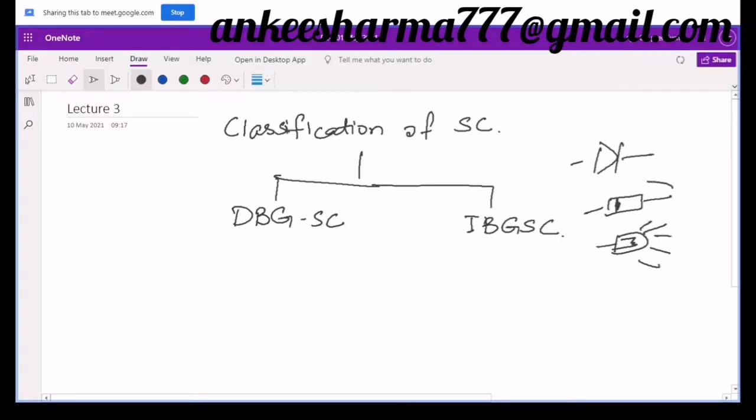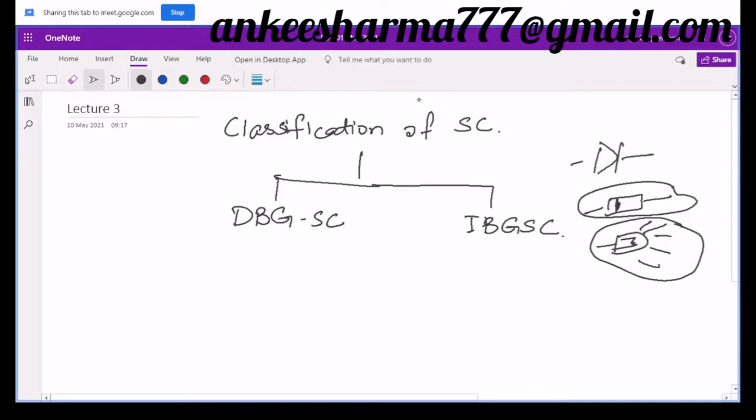So there are two types of diode. One is this one and one is this one, or simply, one is capable of emitting light whereas the other is not capable of emitting light. We will discuss this diode later, but just to discuss this classification I want to introduce this concept. So the point is why one diode is not emitting light whereas the other diode is emitting light. The reason is that they are made of different materials.